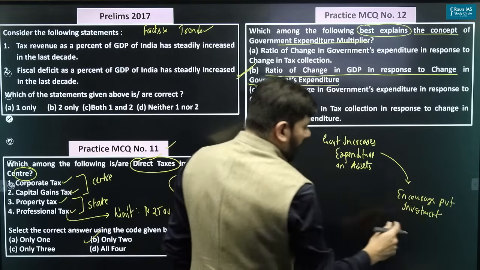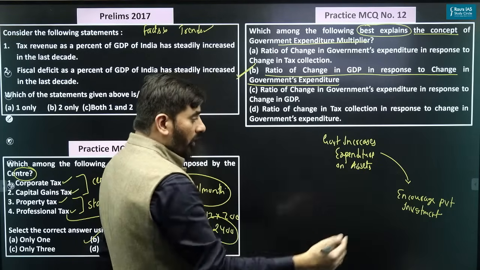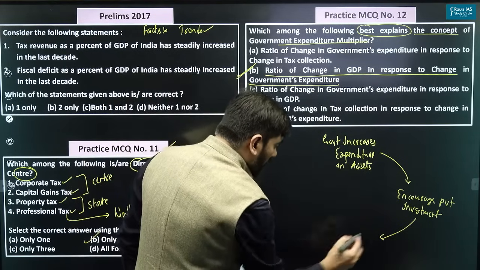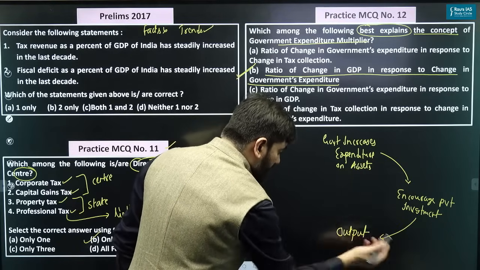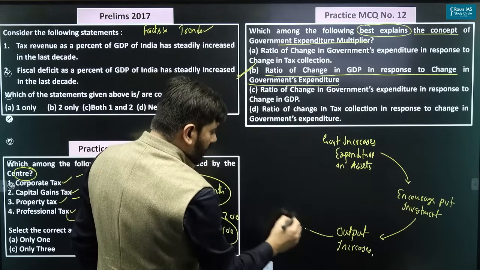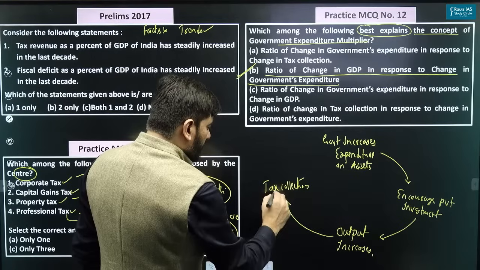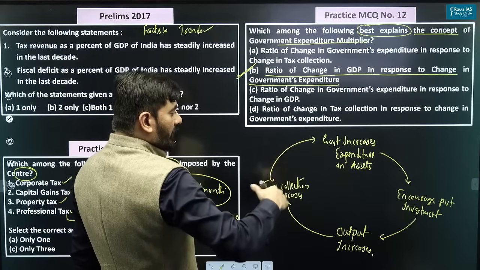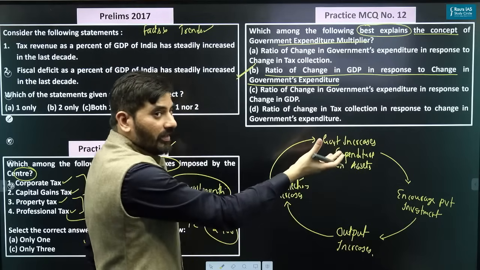So the private sector will be interested to make more investment on creation of roads and so on, because of which overall output, that is GDP, increases. And as the GDP increases, it is expected that the tax collection of the government will increase. And as the tax collection increases, can I say the ability of the government to spend more money on creation of assets will increase.